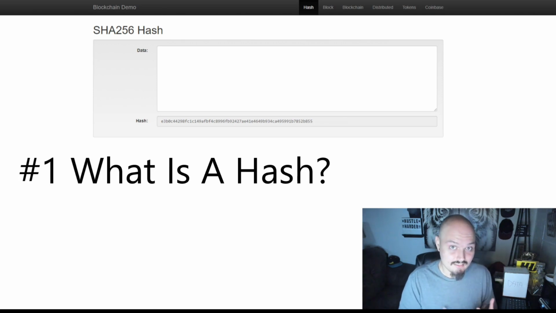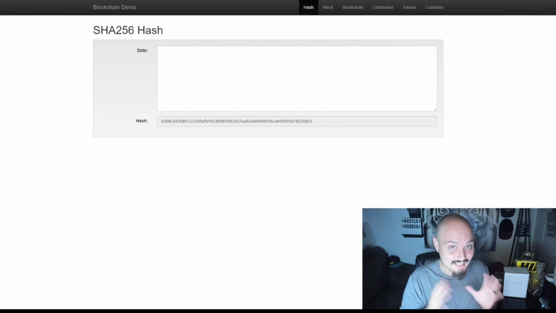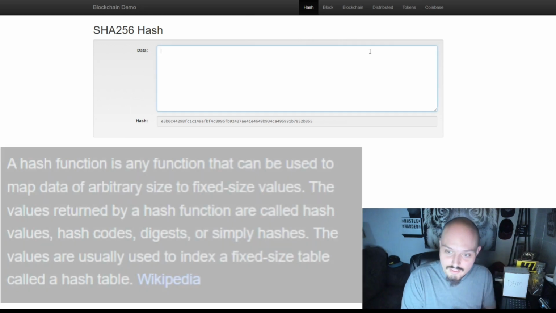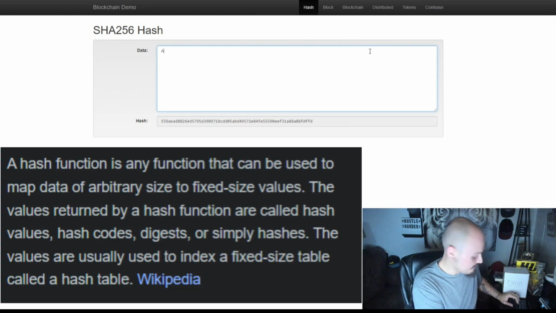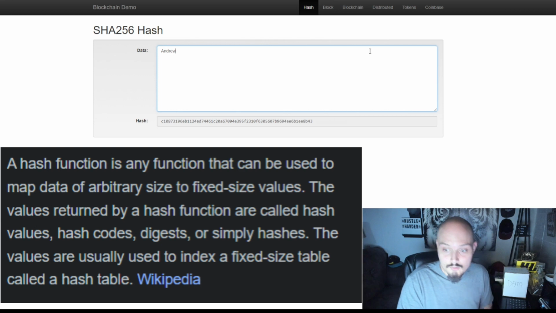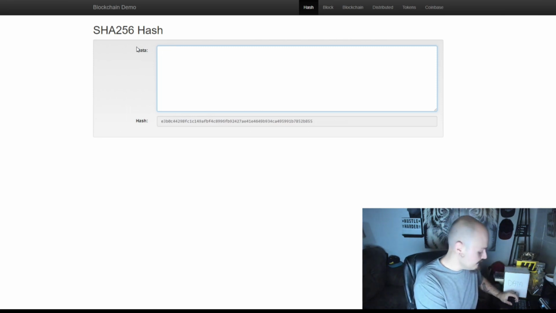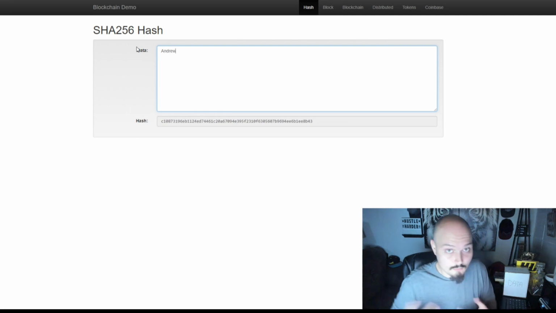What exactly is a hash? Well, a hash is just a format of storing that information and generating an output. So real quick, if I type in, say, my first name, Andrew, we will see down here that it produces a hash. Now anything else we add to this will continuously change that hash. Of course the hash for Andrew will remain the same, starting with C108. If I delete it and retype it, of course it will be the same.